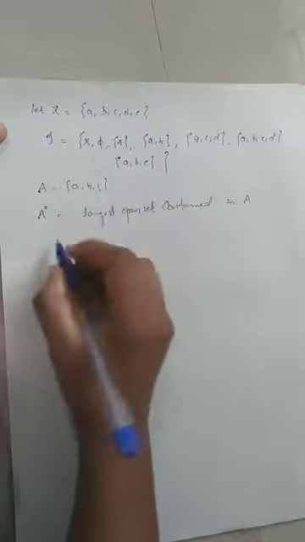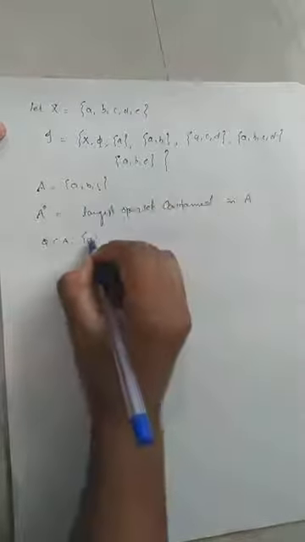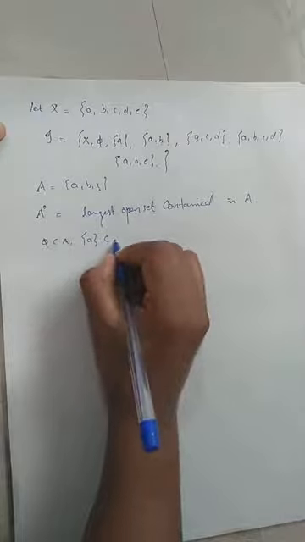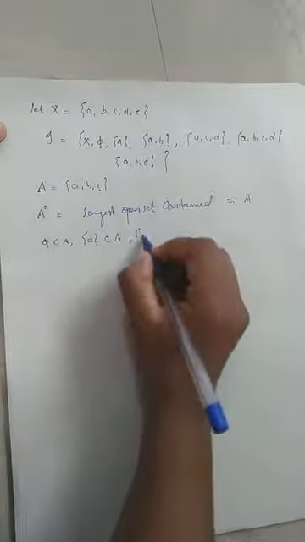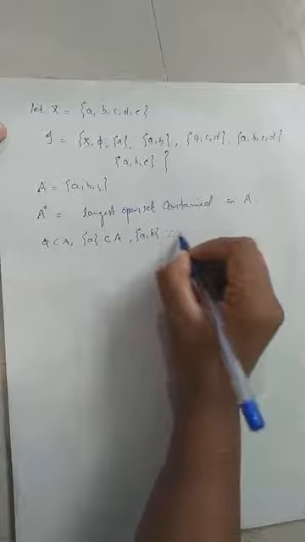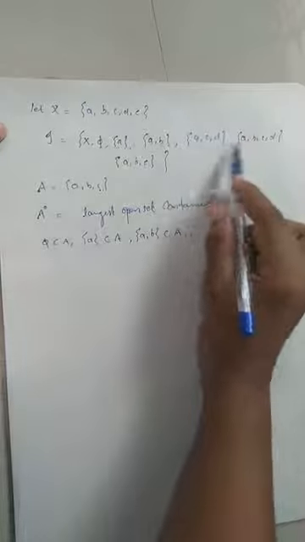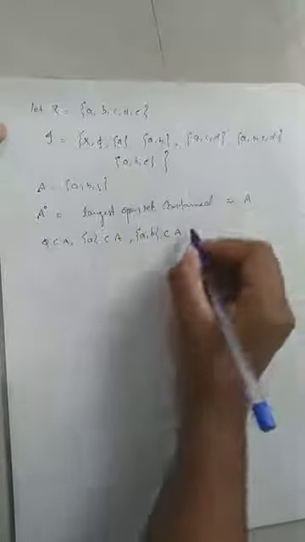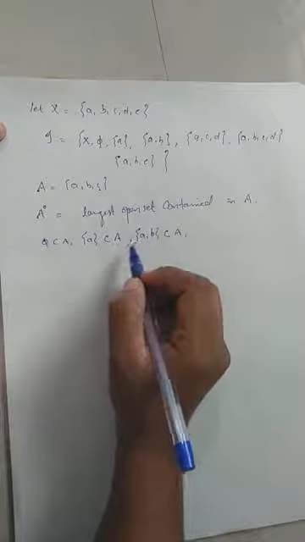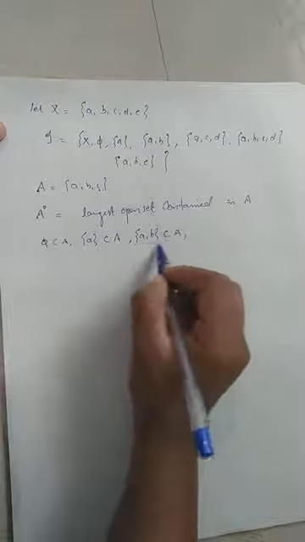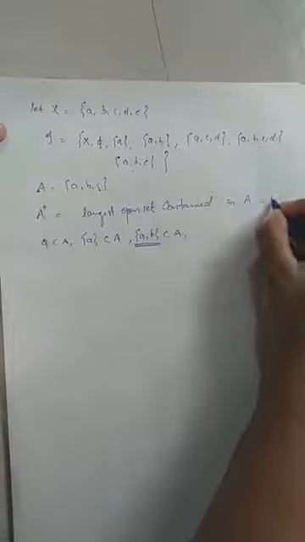Clearly empty set is contained in A. And singleton set {A} is an open set which is contained in A because A is {A, B, C}. And the set {A, B} is also contained in A. Any other? {A, C, D}, {A, B, C, D}, {A, B, E}, no. So these three are the open sets contained in A. So which is the largest open set contained in A? That is set {A, B}. Therefore, what is A interior here? A interior is equal to the set {A, B}.